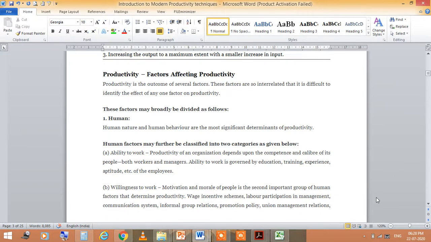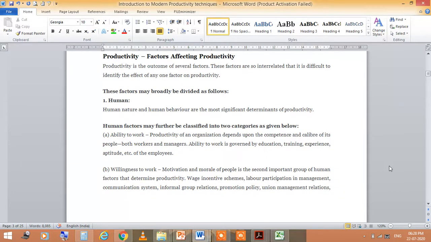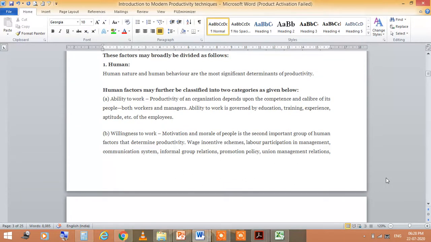There are some factors which affect productivity, and these factors may broadly be divided as follows. First is the human factor, meaning human nature and human behavior. This human factor can further be classified into two categories: ability to work and willingness to work. Ability to work means the productivity of an organization totally depends upon the competence and caliber of its people, both workers and managers. So ability to work is governed by education, training, experience, aptitude, etc.